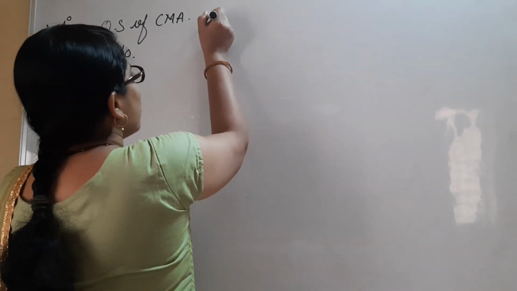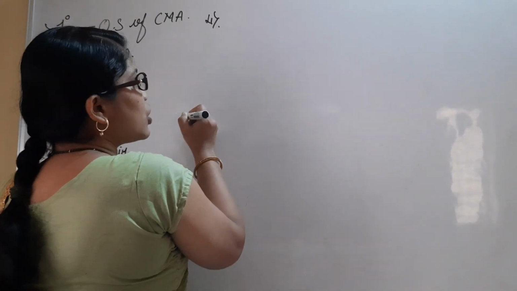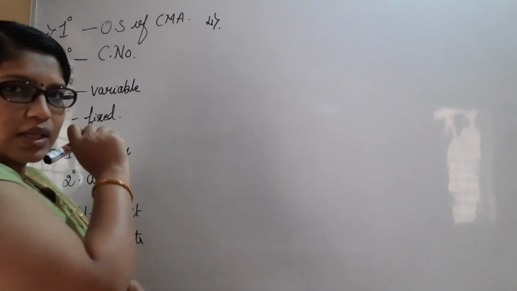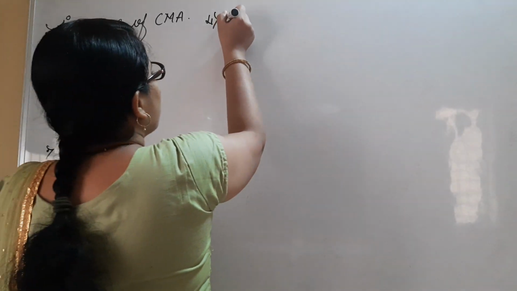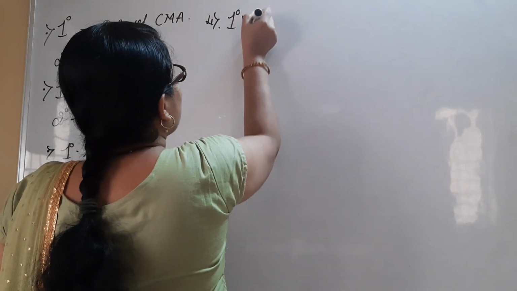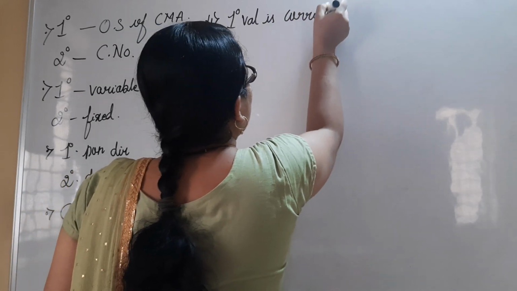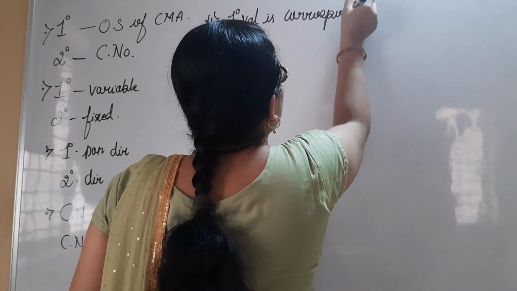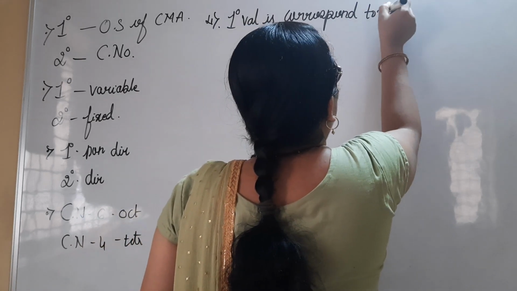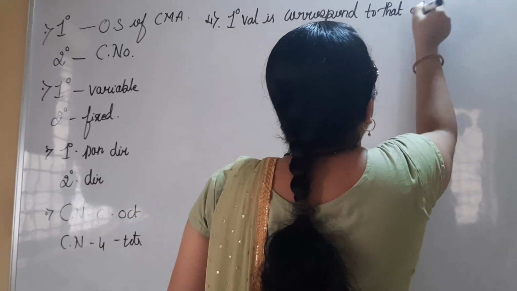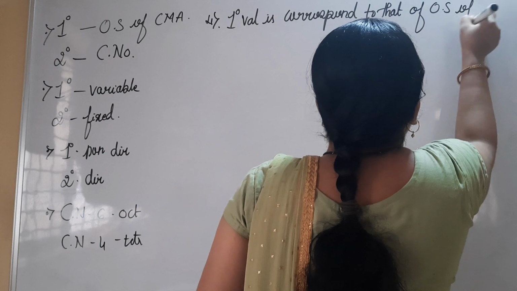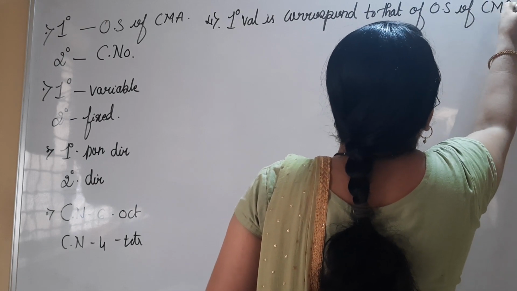I mention here the fourth postulate of Werner's theory: the primary valency corresponds to that of the oxidation state of the central metal atom.